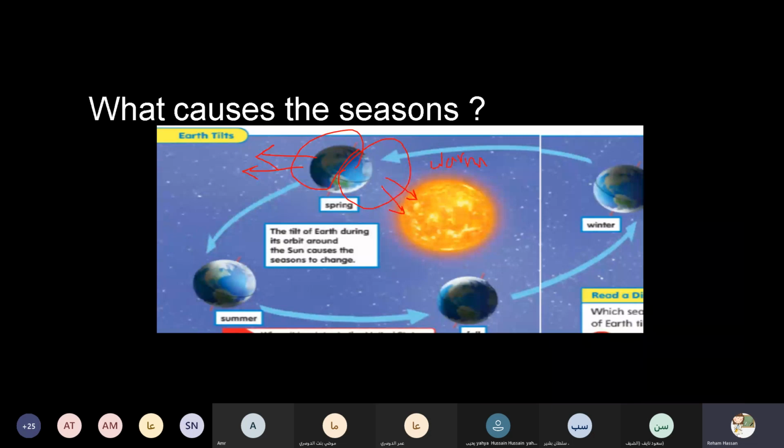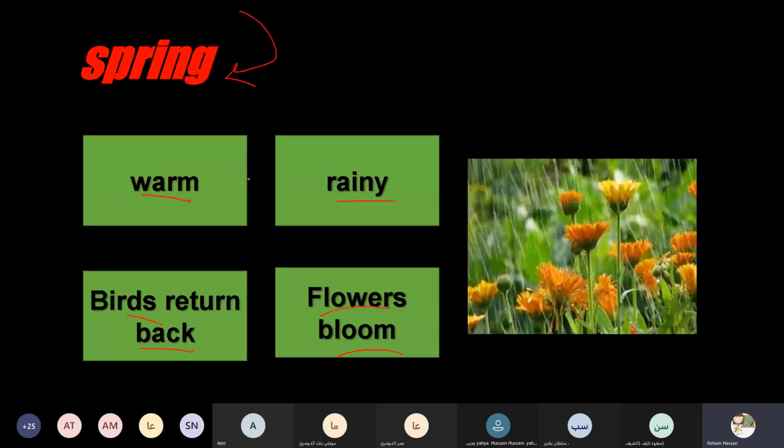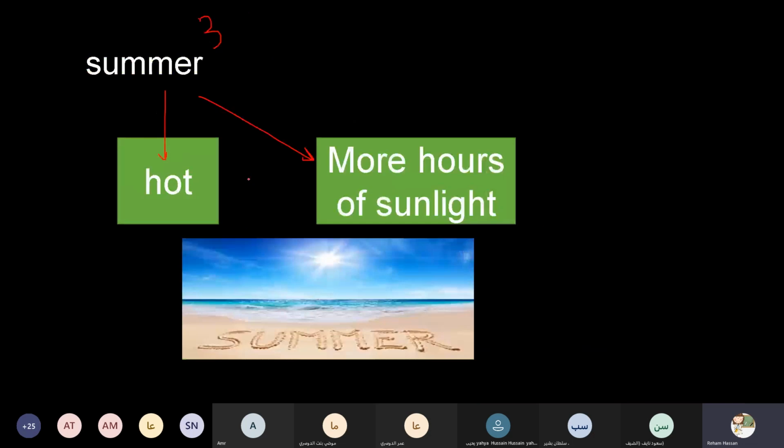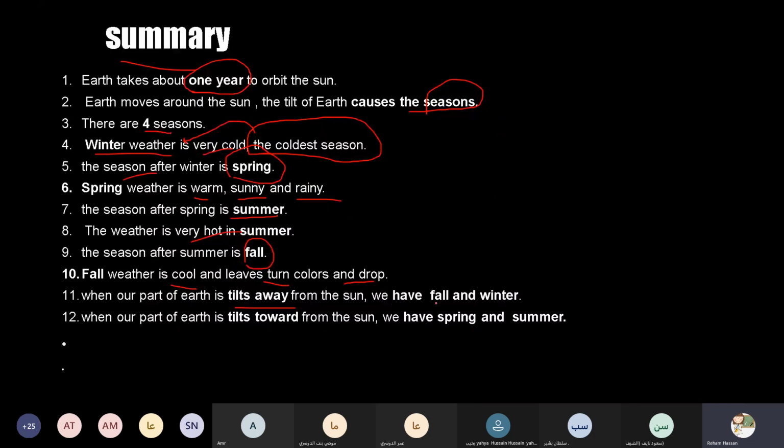So again, the side of the earth which tilts toward the sun has a warmer season, like spring and summer. But on the other side, which tilts away, has a colder season, like winter and fall. Okay, honey? So when our part of the earth tilts away from the sun, we have fall and winter. But when our part of the earth tilts toward the sun, now we have spring and summer.